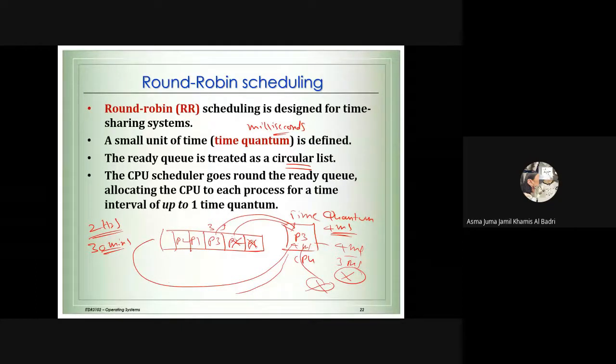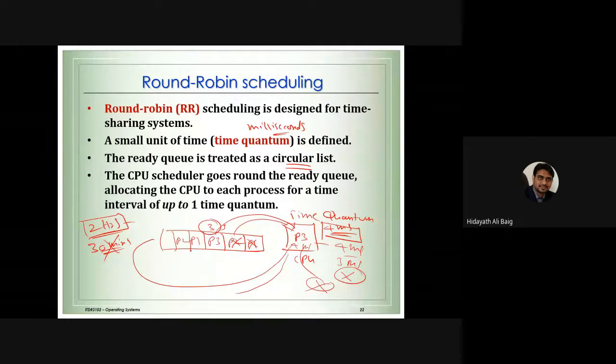No. So you leave the class, and I will also leave the class because it is only 30 minutes. Our class is completed. We are not going to be in the classroom for 2 hours. Same thing happens in the system. The time quantum is 4 milliseconds here, but process 3 is 3 milliseconds. So it will complete the job in 3 milliseconds and leave the CPU. That's it. My job is done.